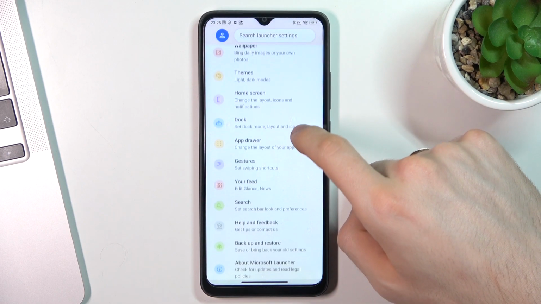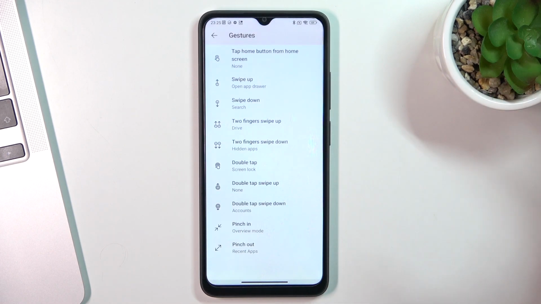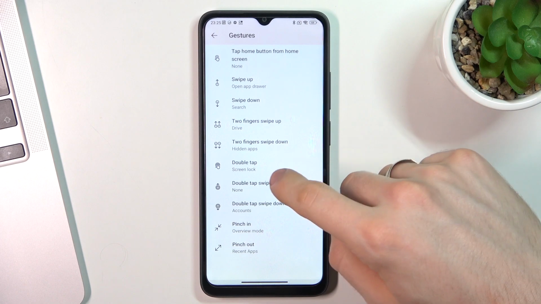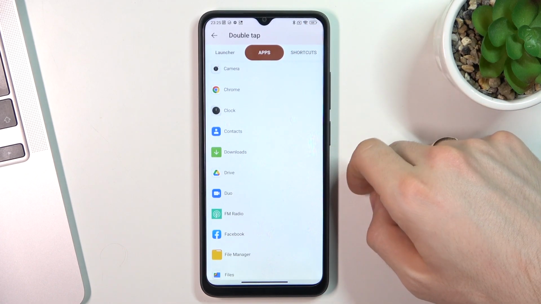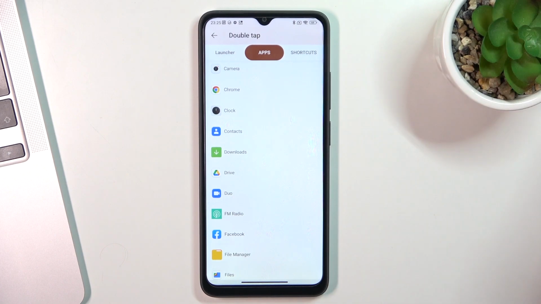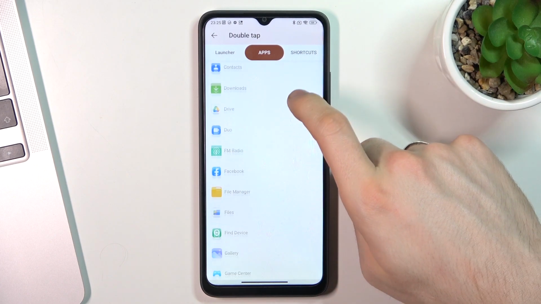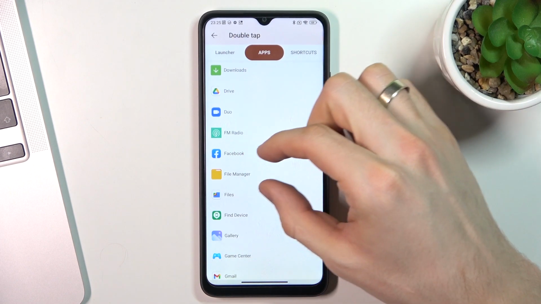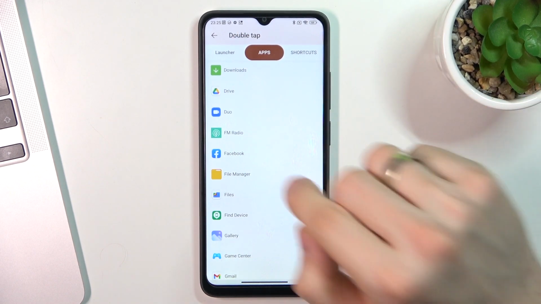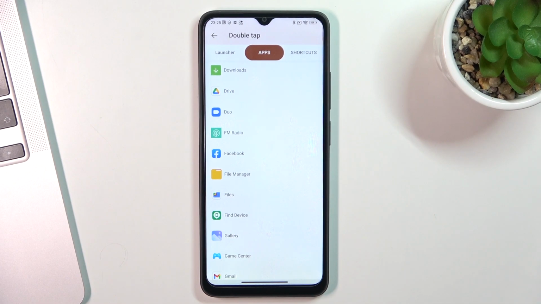And of course you have a really big amount of gestures. So, for example, I can open any application by double tapping on the free area on my home screen. I have a lot of icons on my home screen, and here in the center I have free space to click on to open an application.